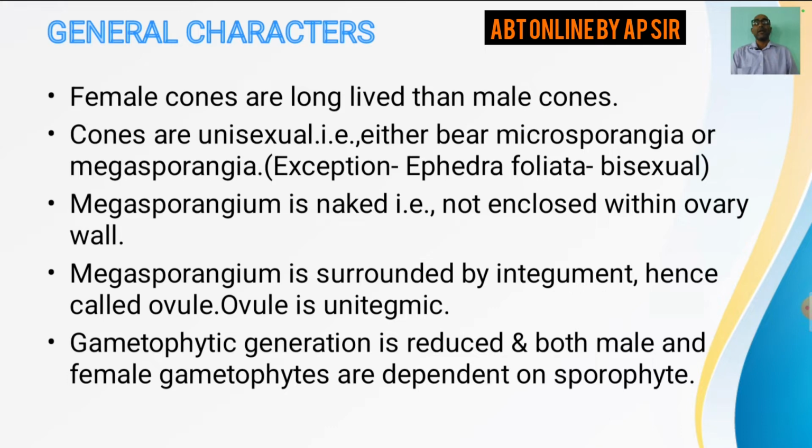Now, gametophytic generation is very much reduced, and both male and female gametophytes are dependent on the sporophyte. The plant body is sporophyte, diploid and well developed, whereas the gametophyte generation is reduced and both the male and female gametophytes are dependent on the sporophyte.